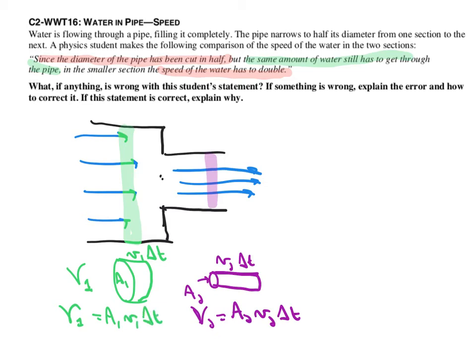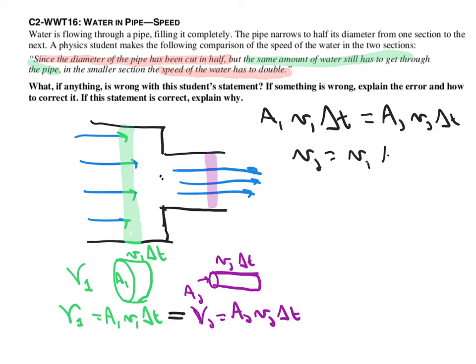And then the student is exactly right that these numbers have to be equal, that all of the water that was in the green bit has to still be in the purple bit. So we have something like the area times the velocity times the time is the area times the velocity times the time, but the time is the same amount of time, and so we get that the new velocity is the original velocity times the ratio of the original area to the new area. And so far so good, and we agree with the student.